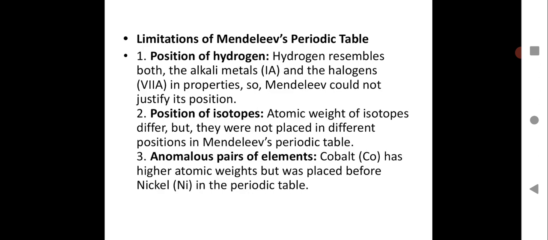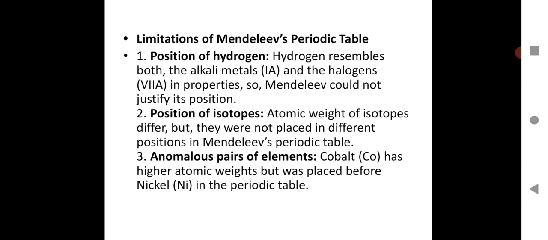Limitations of Mendeleev periodic table. So you have seen what are the achievements or what were the merits. Now we will see the demerits or the limitations of Mendeleev periodic table. So first thing, position of hydrogen. Hydrogen resembles both the alkali metals and the halogens.